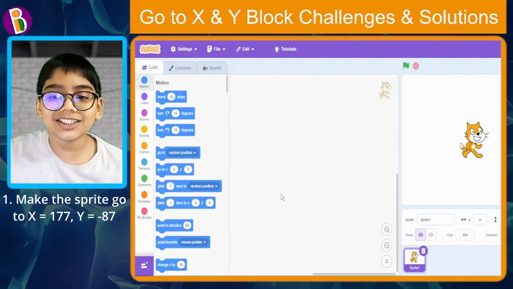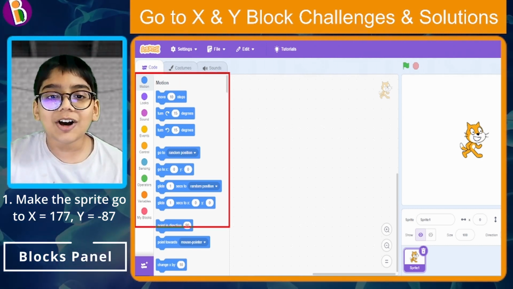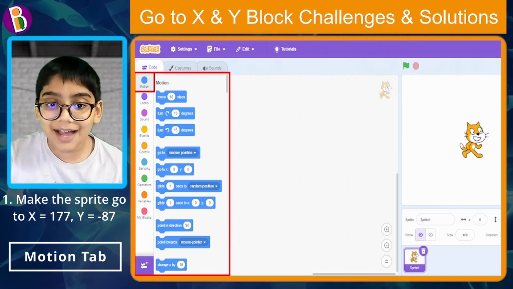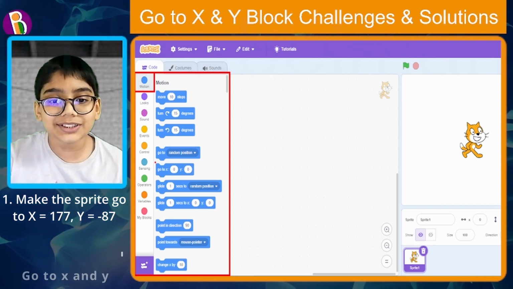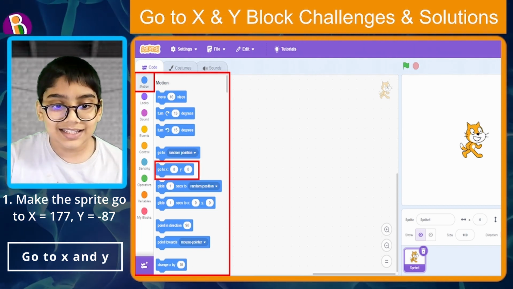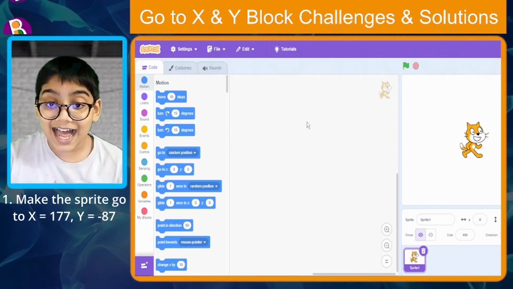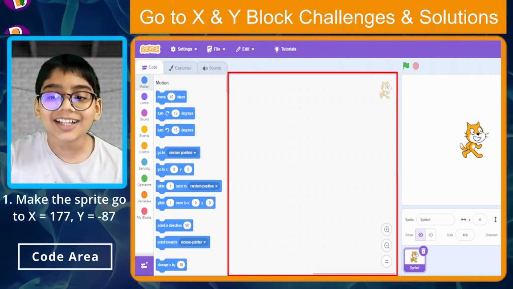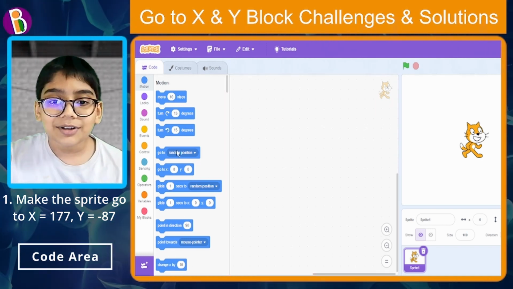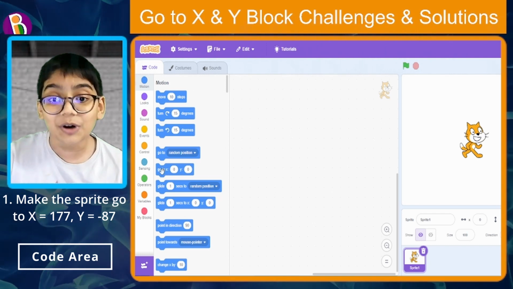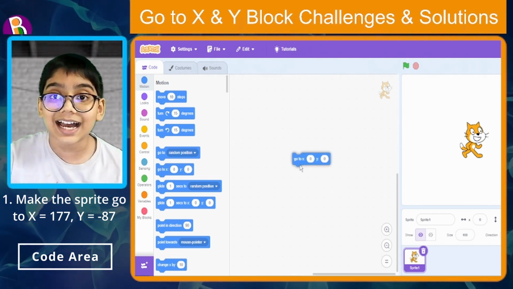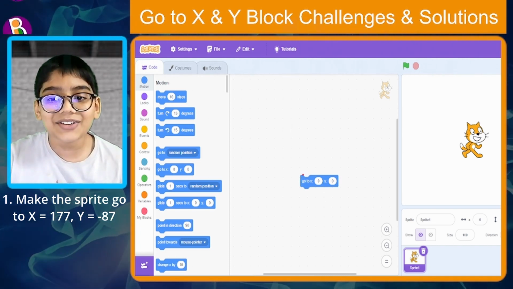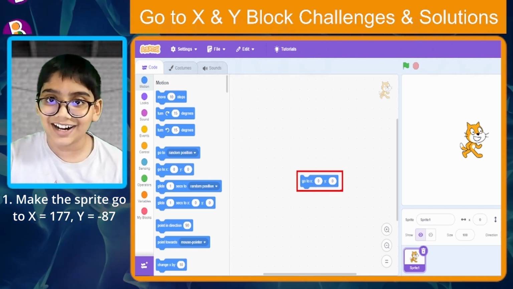So first, you need to go to the blocks panel over here. Make sure you're in the motion tab, and then you will be able to see go to X and Y. Now just drag this into this big white plain area. What is it called? It's called the code area. Let's drag and drop the go to X and Y into the code area. And now over here you can see there's the go to X and Y.